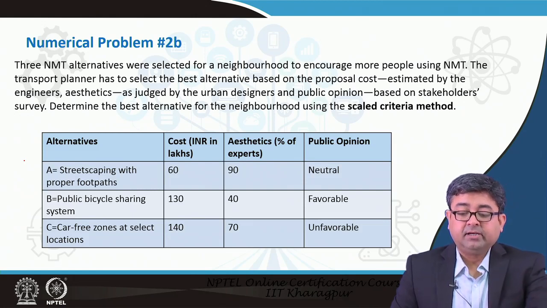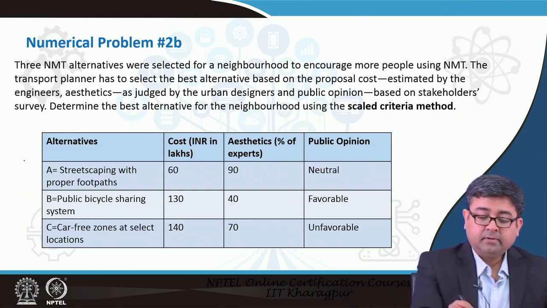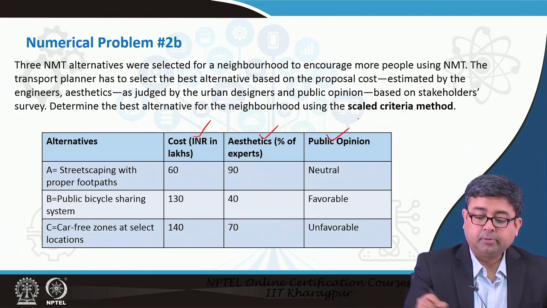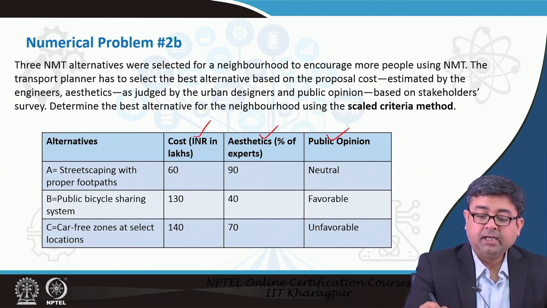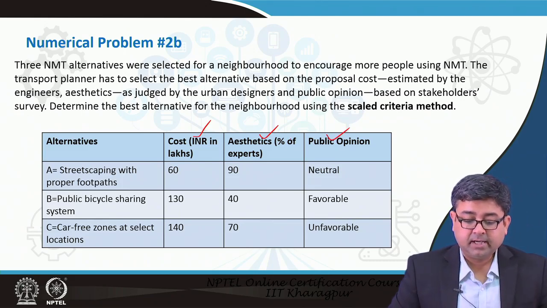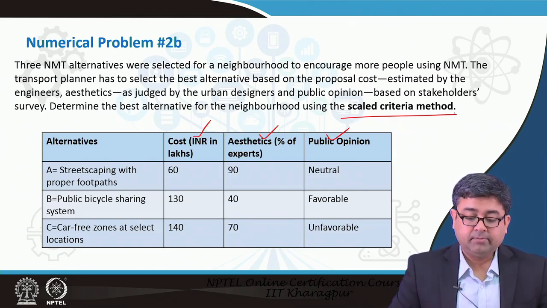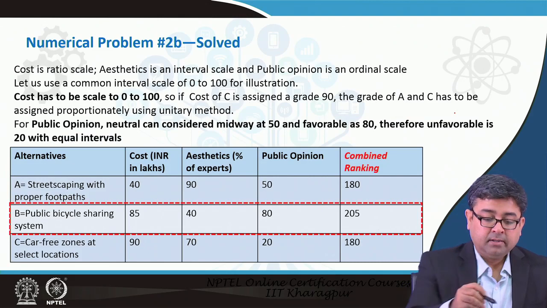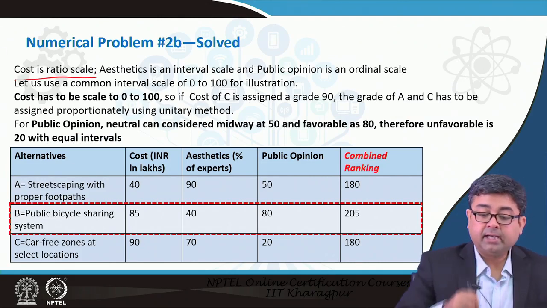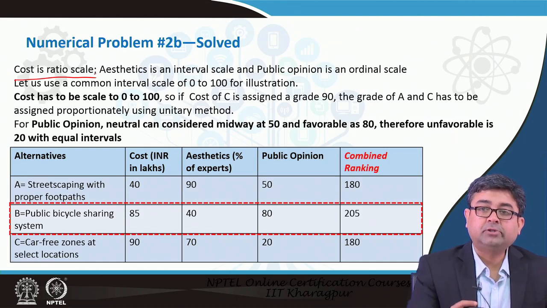You have these 3 different criteria: cost, aesthetics and public opinion, and all of them are in different scales. Now, how do you determine the best alternative? Using the scaled criteria method. So, for example, the cost is in ratio scale. You know the cost, so once you know the cost, you can tell the ratio between each of the costs.